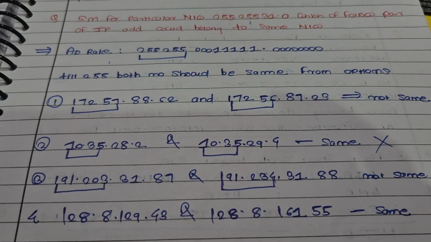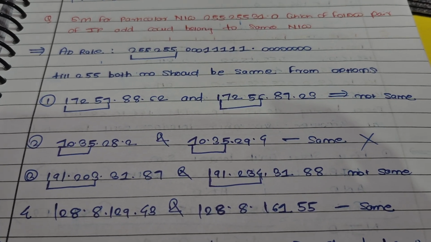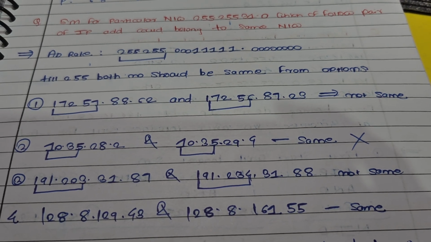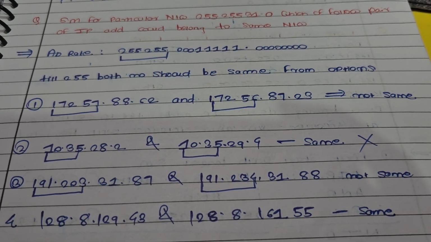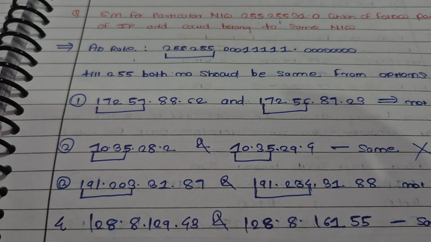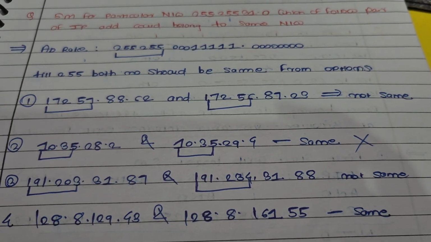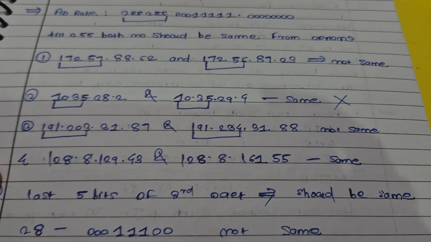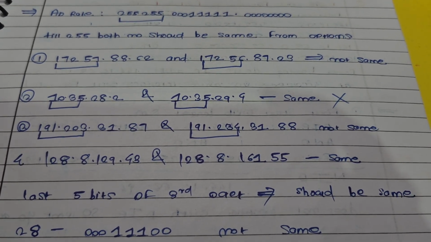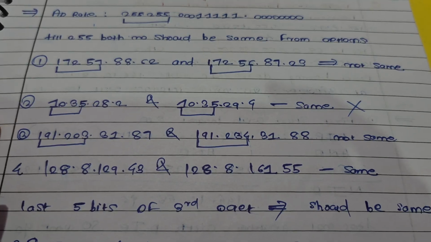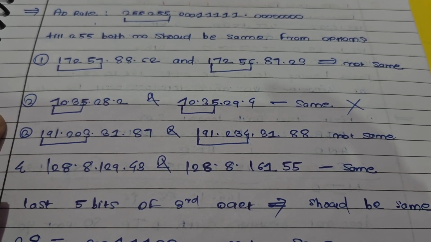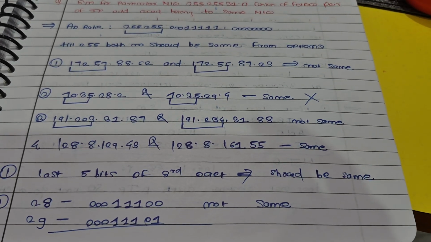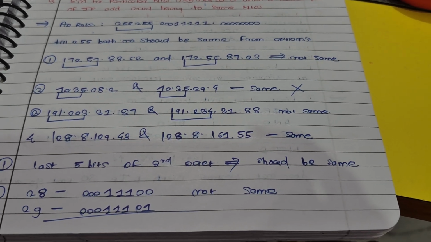Second ones are matching, so we can go further and it's same. But if you see 28 and 29, nothing would be common, so it's cancelled. In third also it's not same, so it's cancelled. And fourth it's same, so we can check. Yes, we have checked for second, but it does not come like the common thing, but fourth is the answer here. That's how you can eliminate through a short trick.